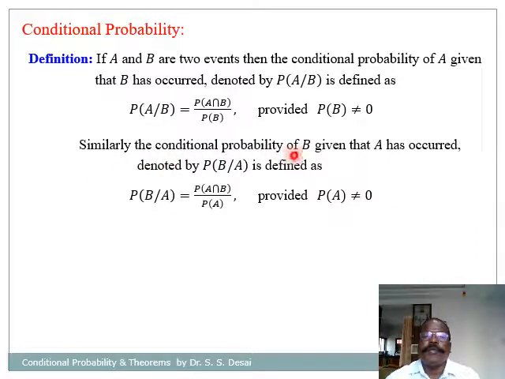Similarly, the conditional probability of B given that A has occurred, denoted by P(B|A), is defined as P(B|A) = P(A ∩ B) / P(A), provided P(A) is not equal to 0.